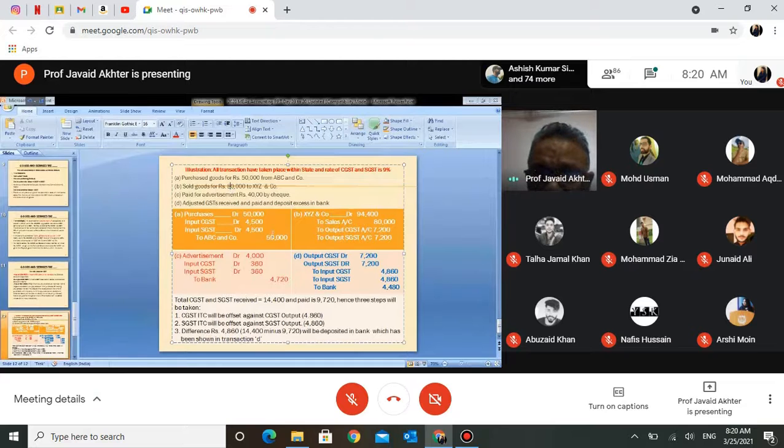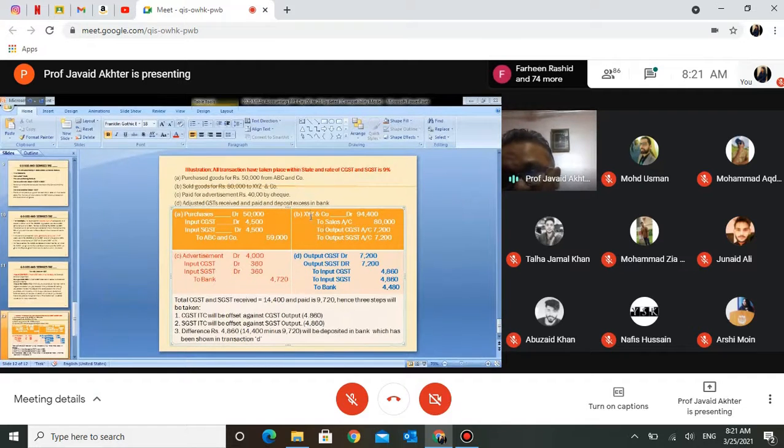Now, this same businessman in whose books we are making the accounts has sold goods to XYZ and company. Again, assume that GST is not there. If GST is not there, what will be the entry? XYZ debit to sales account. But because GST is also involved and the company is receiving it, it is output GST. Output central government, output state government.